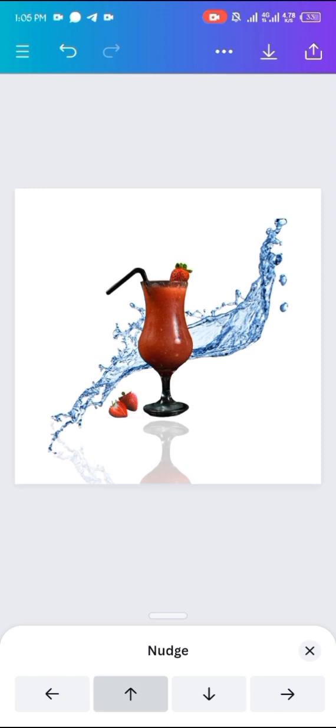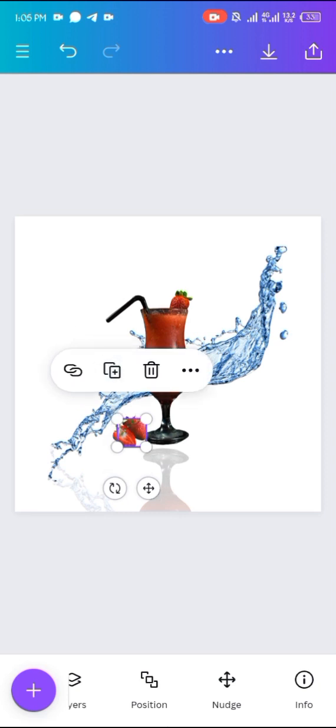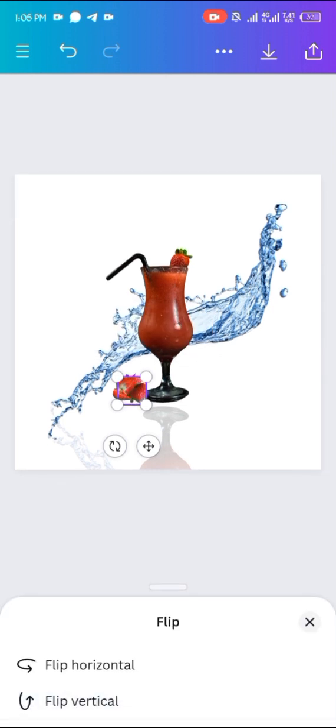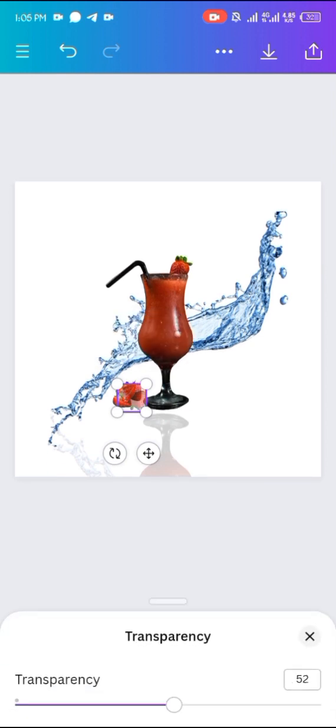So I use those notch button. You can see it has left, right, up and down. So I used it to move it. Then I duplicated, still do the same thing. Transparency, you flip, then you bring it down. Just as simple as that.